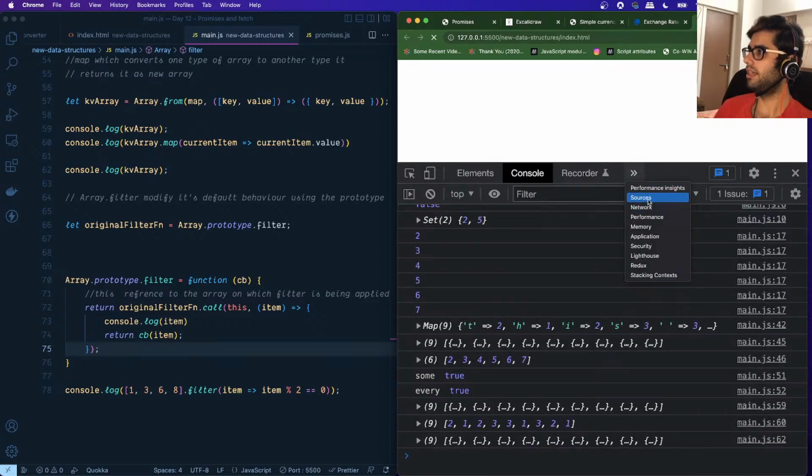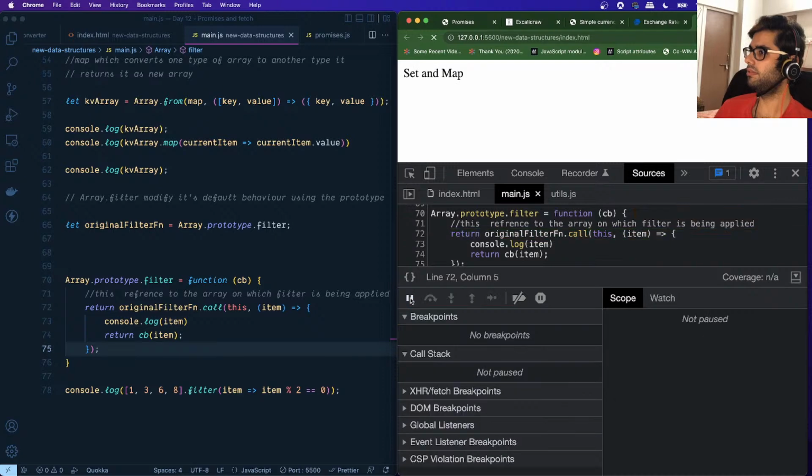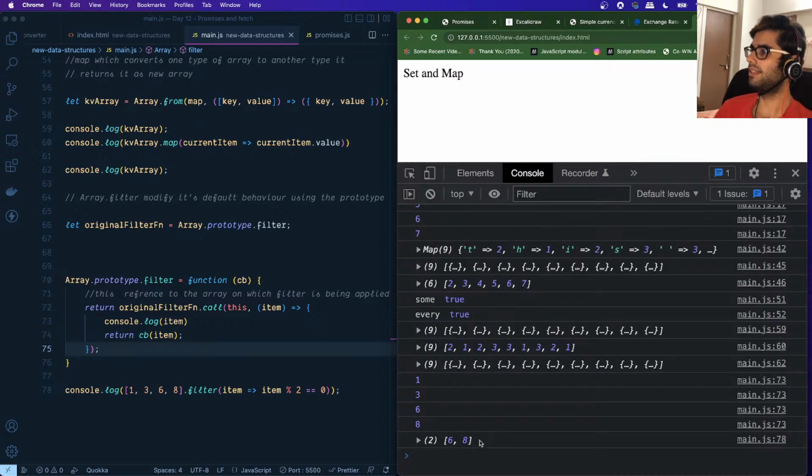Let me get rid of all of the breakpoints, remove all breakpoints. Let's move with the execution, and you can see that it has logged all of the items in an array, and also returned us all of the even numbers.